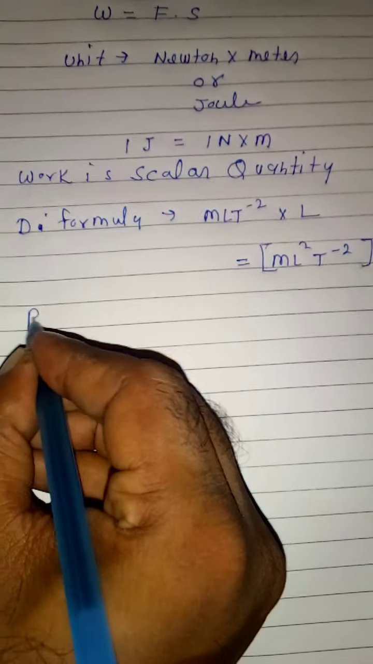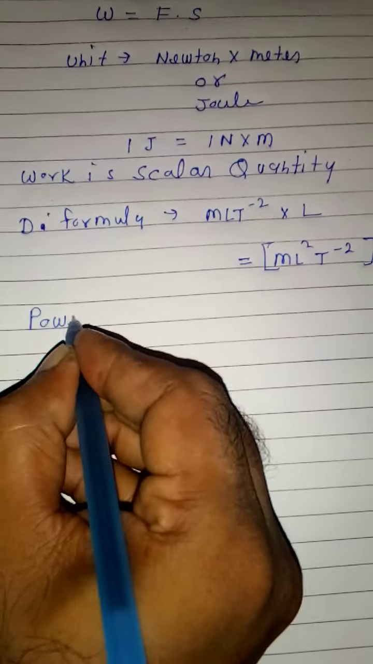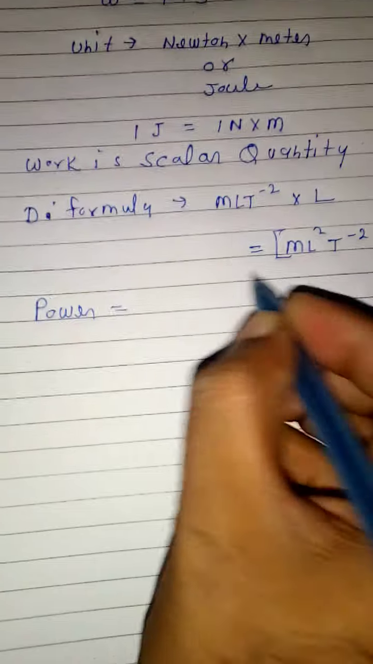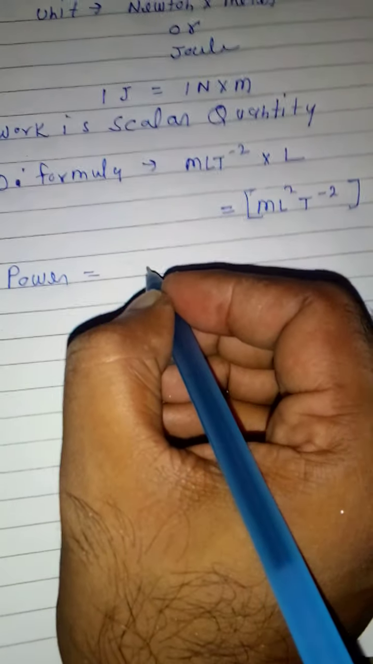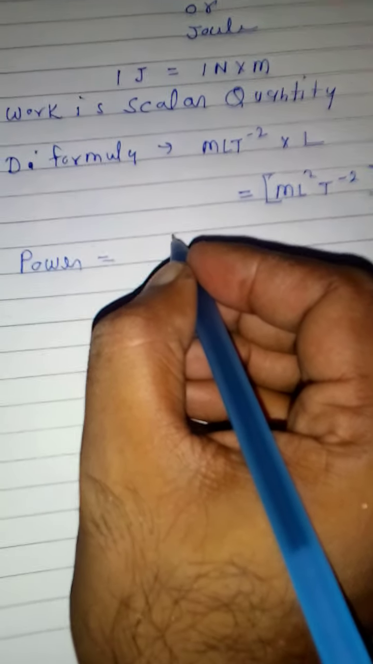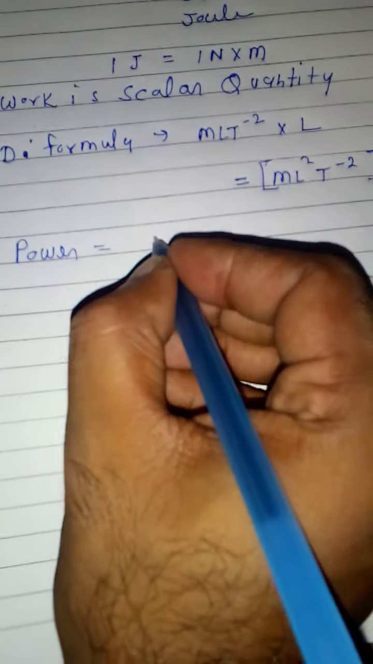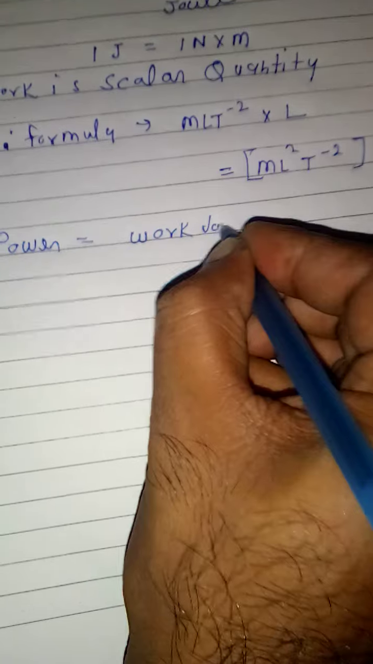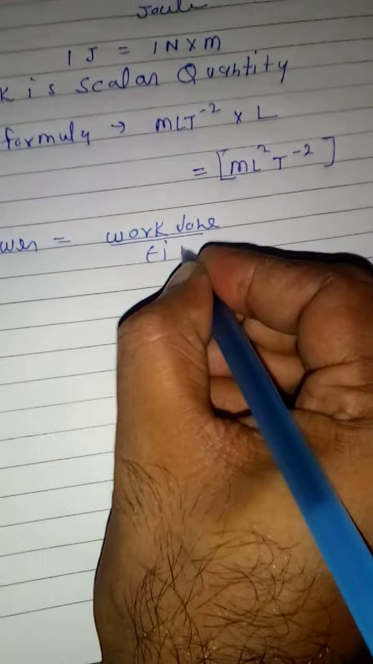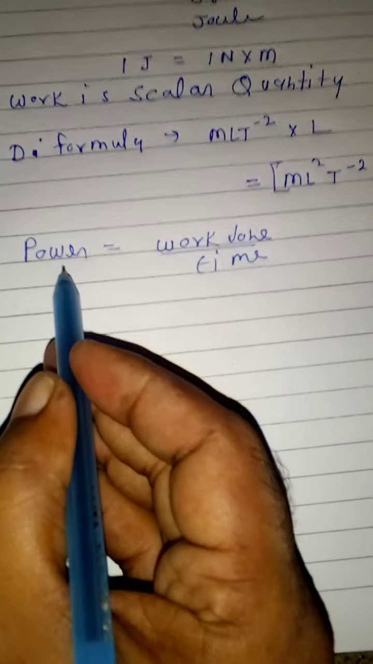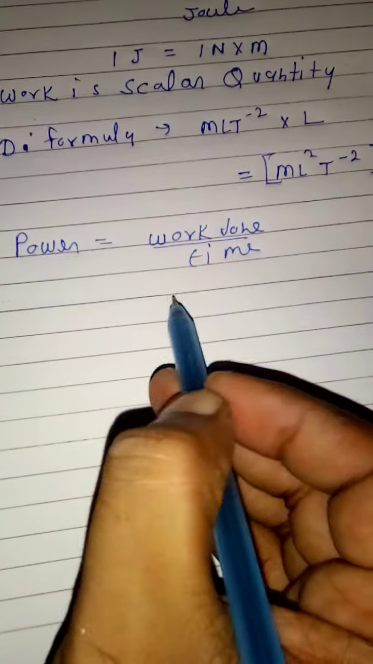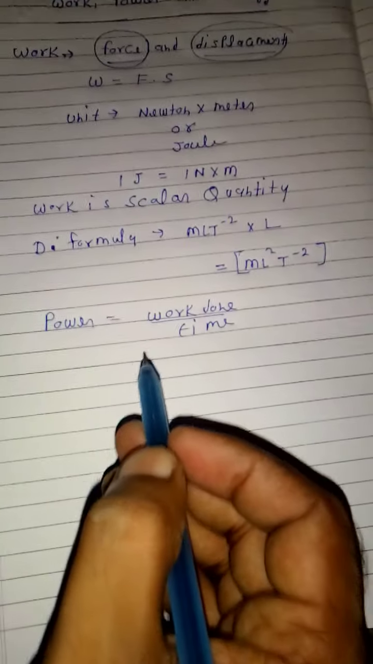Now what is power? Power is the rate of doing work. So we can write the formula of power is equal to work done over time. This is the formula: power is equal to work done upon time. The rate of doing work is called power, right?